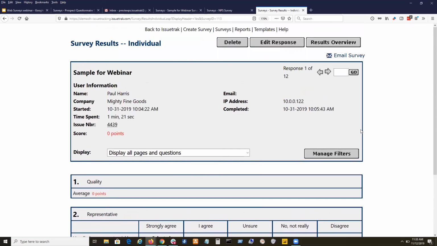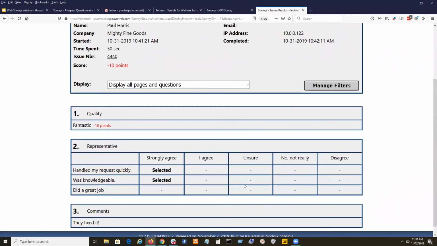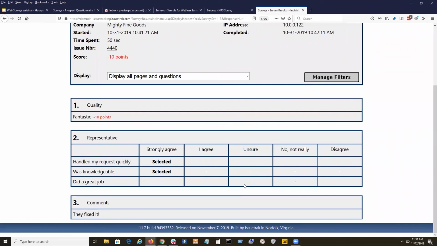Now let's look at a few more of these. I want to kind of call everybody's attention to these. This next one here, this came from the invitation that we saw in that inbox, right there for issue number 440. And that's a clickable link. You can see I can click on that and review that issue to see who worked on it. I can see the notes and tasks on that in addition to the survey result. This really gives us that overall view of the interaction with the customer. And you can see this response, this guy was happy. Well, I was happy in this one, right, because I filled them out.